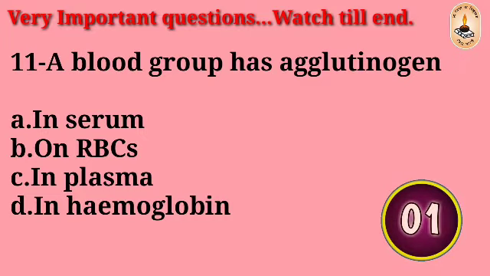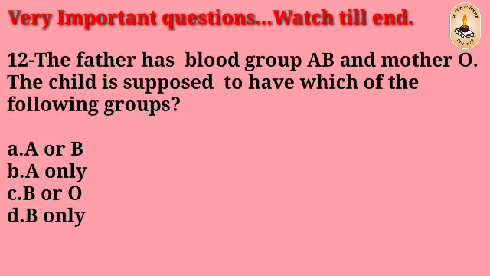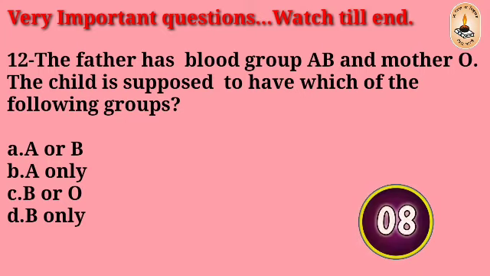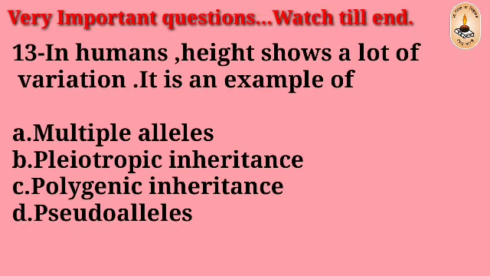The right answer is B, on RBCs. Question number 12: The father has blood group AB and mother O. The child is supposed to have which of the following groups? A or B, A only, B or O, B only. The right answer is A or B.